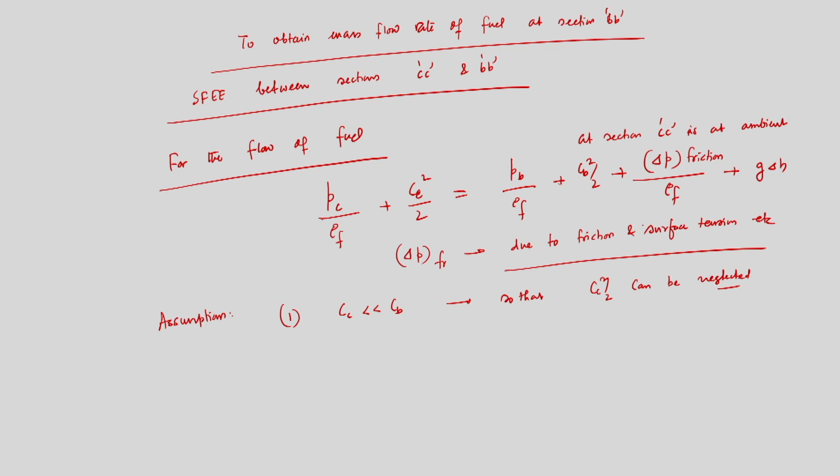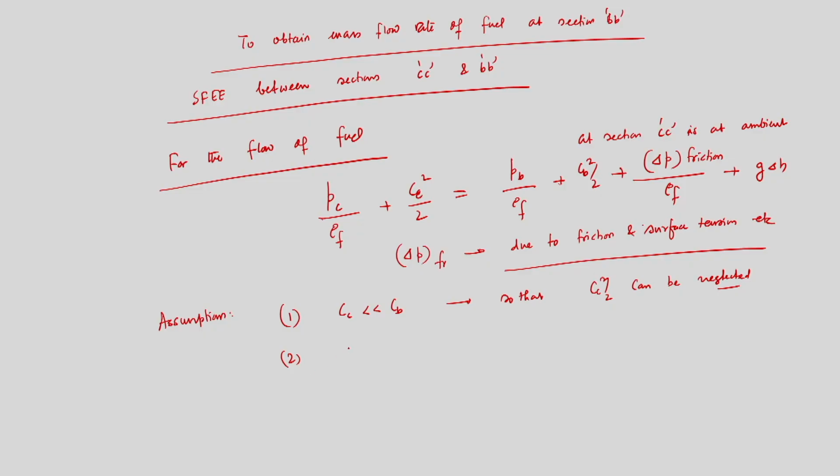Also, we are taking ideal fluid flow, so delta P friction is almost equal to 0. Losses due to friction and surface tension are neglected, fine.